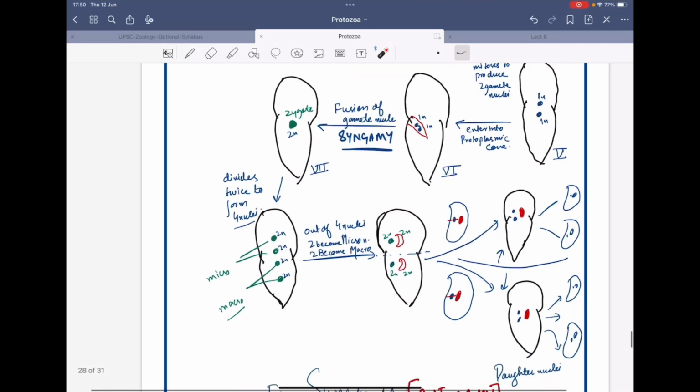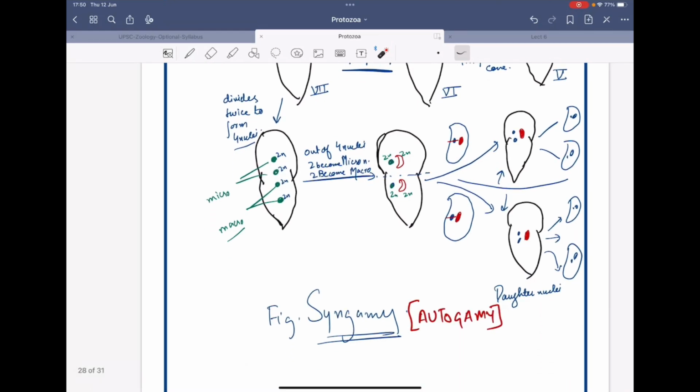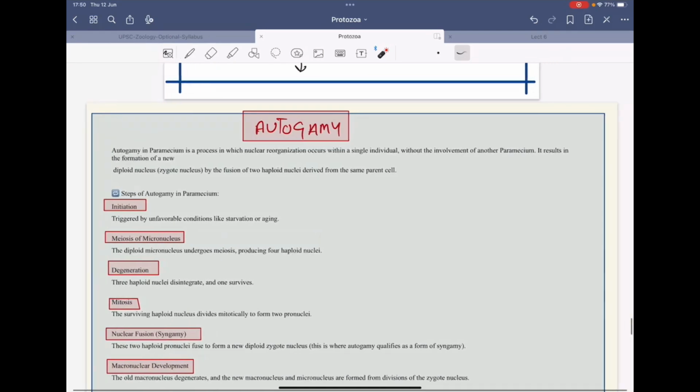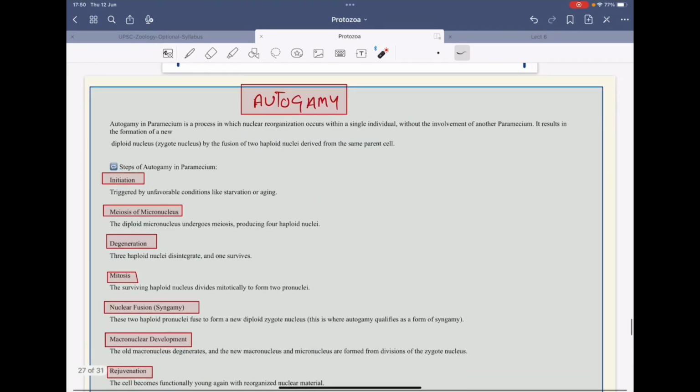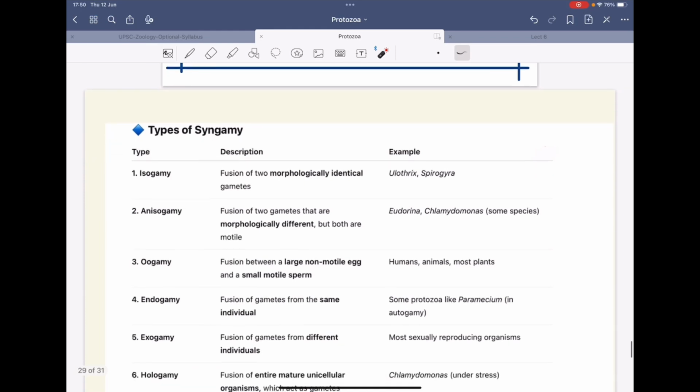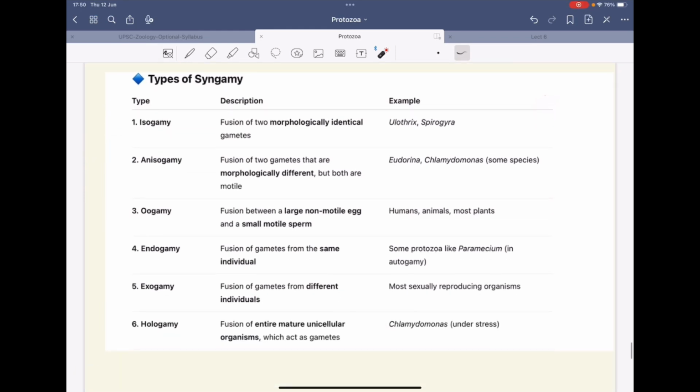So this is the syngamy, with the help of the type of autogamy I explained the syngamy as a whole, but here only one individual has been involved. So these are the steps of autogamy. You will write them down whenever a question regarding autogamy in paramecium is asked. Now this was autogamy.